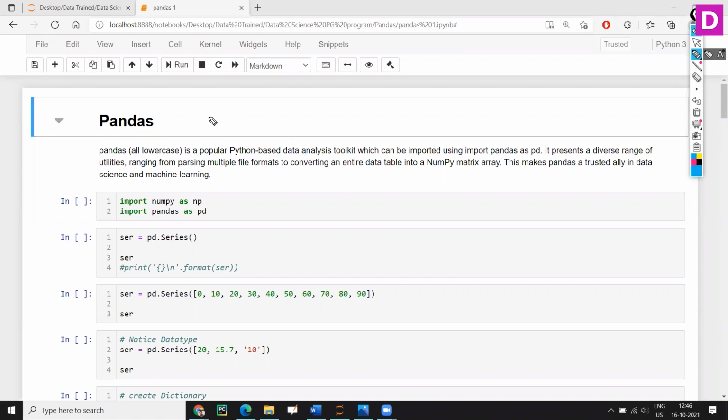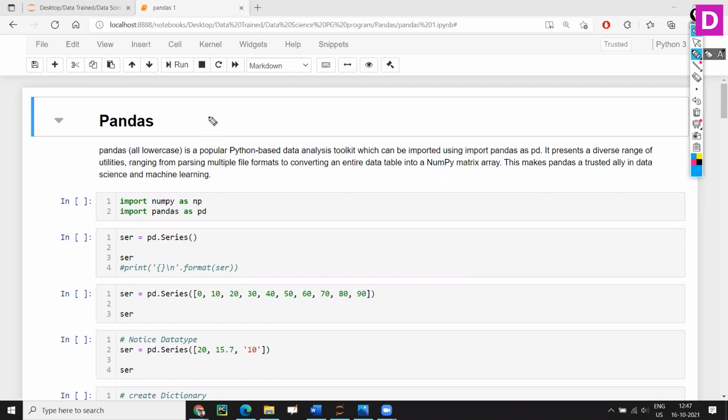In NumPy, we have seen the numbers and the matrix, but it is not a full-fledged format, because in NumPy we dealt with only numbers. But in real time, we don't get only numbers, we get texts, strings, objects, like a location: Bangalore, Noida, Delhi.